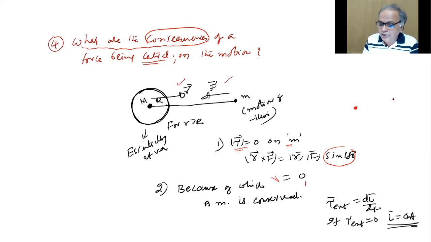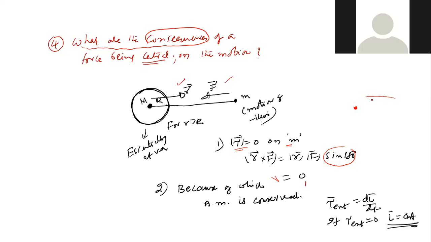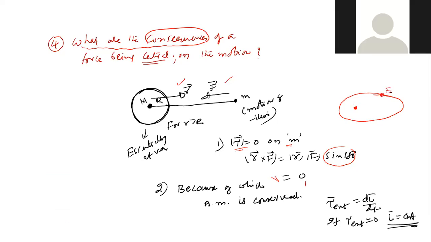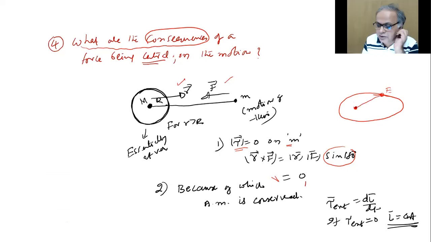And Earth is supposedly moving in an elliptical orbit, right? Now look at this. This is Sun. This is planet Earth. Wherever it goes, the force is towards the center of the Sun.